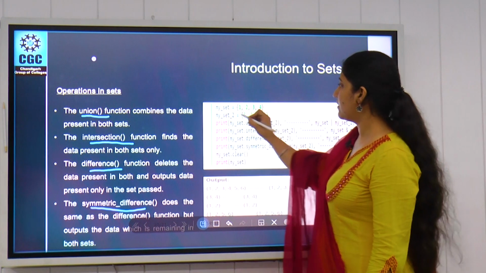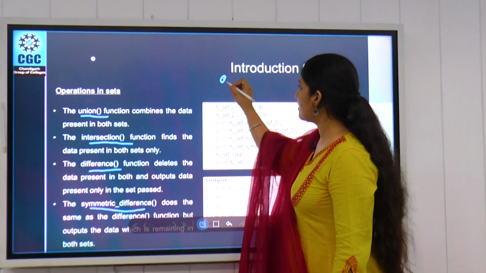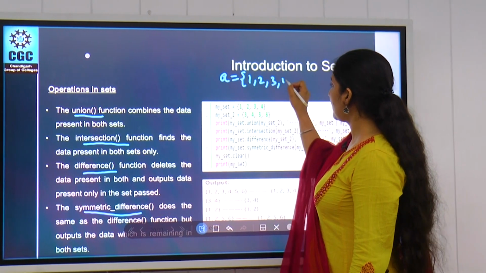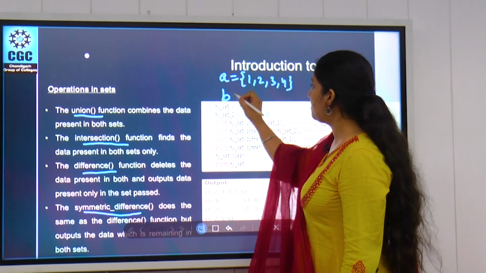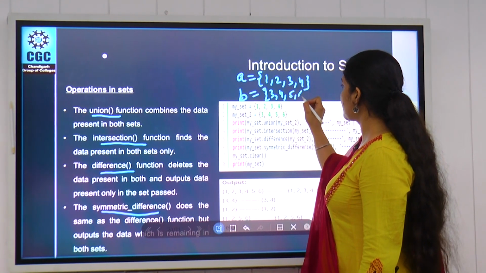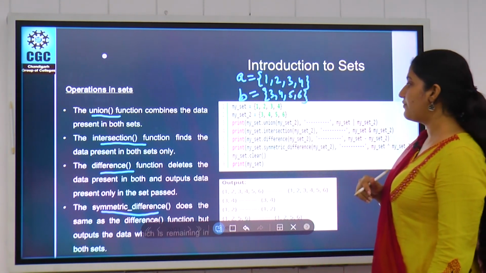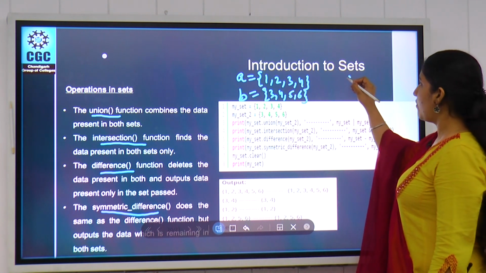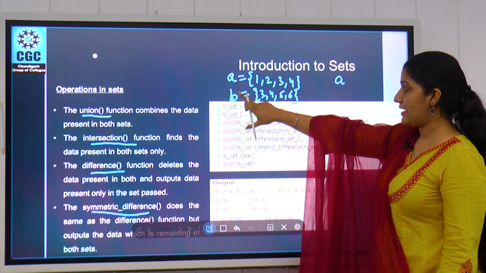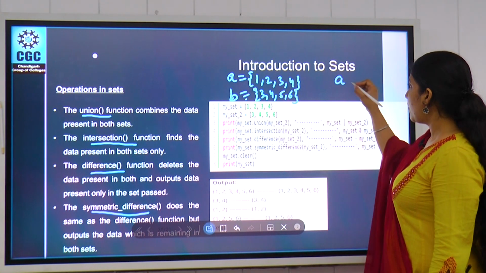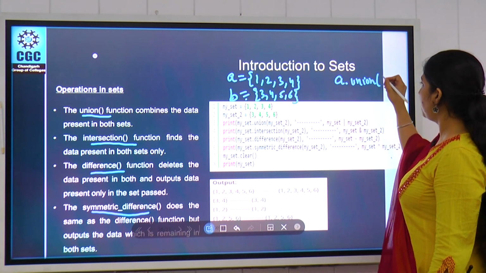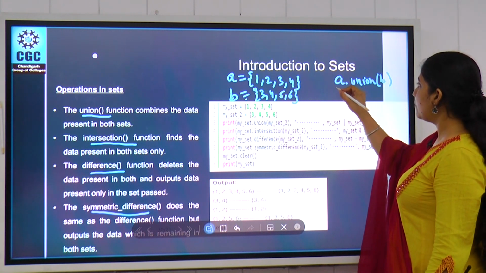So we have the set a equal to 1, 2, 3, 4, and the second set b equal to 3, 4, 5, 6. When we perform a union operation, we need two sets: one set is A, another set is B. We write A.union(B).